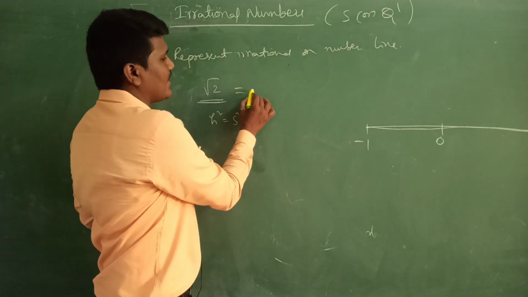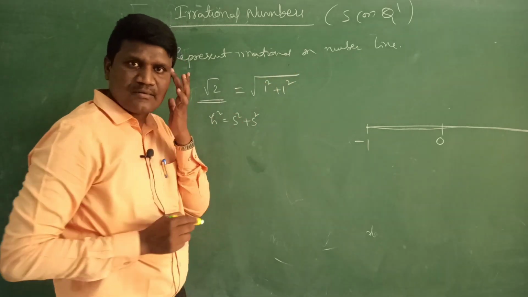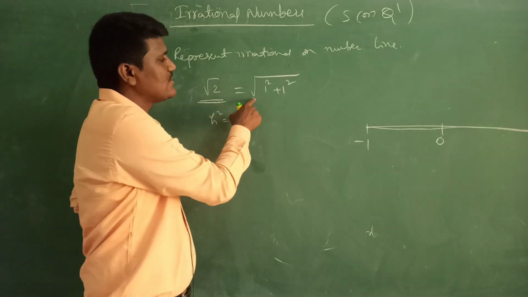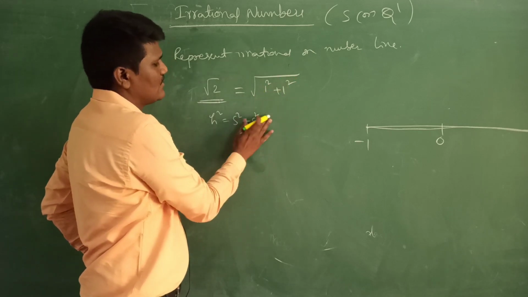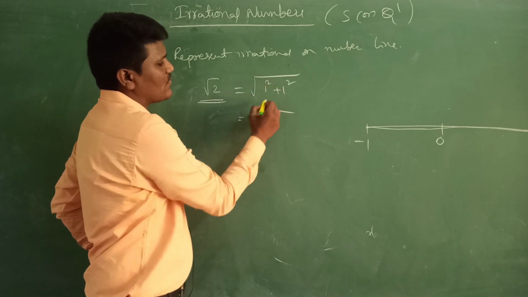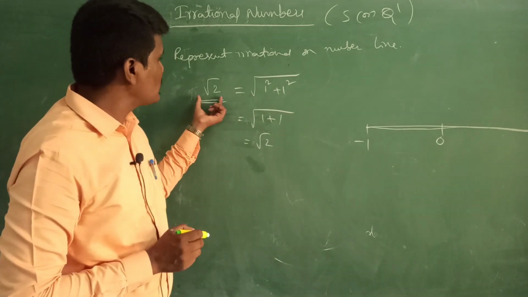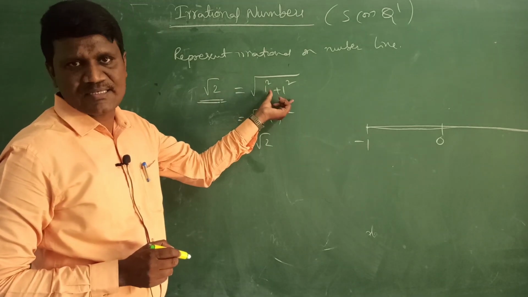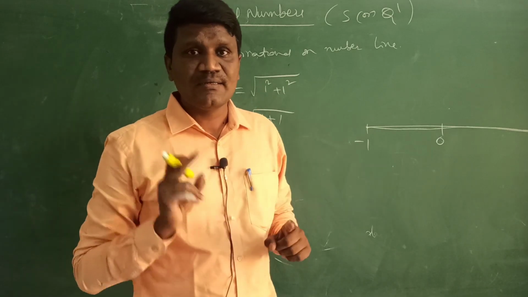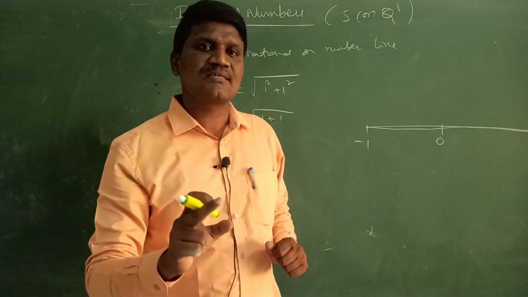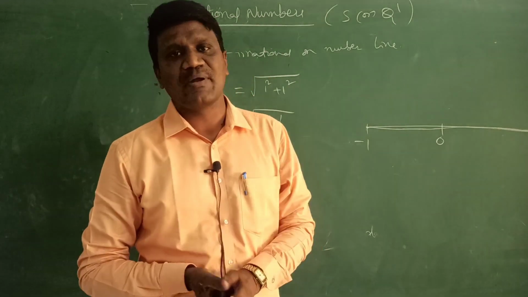So root 2 I can write as 1 square plus 1 square. I can write root 2 is equal to the square root of 1 square plus 1 square, both one, right? Root 1 square is 1 and 1 square is 1, so root 2. Root 2 is equal to under root of 1 square plus 1 square. Till here clear? What I am doing? I am using the Pythagoras theorem to represent root 2 on the number line.